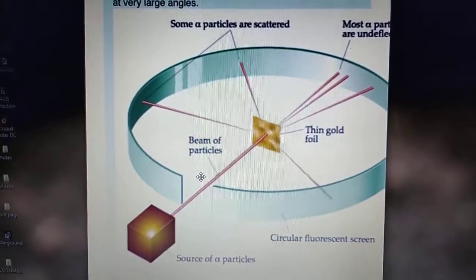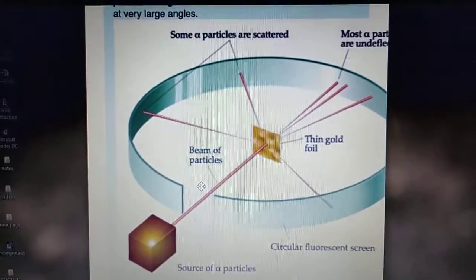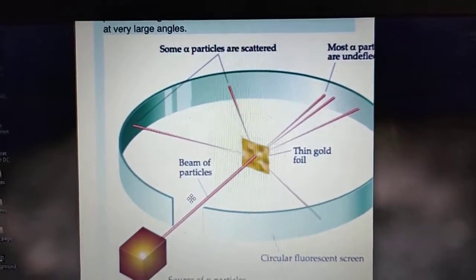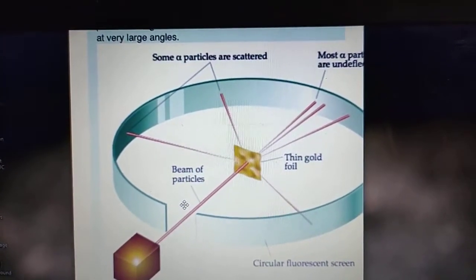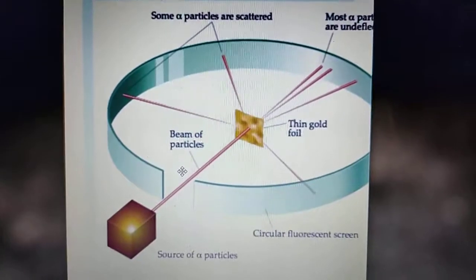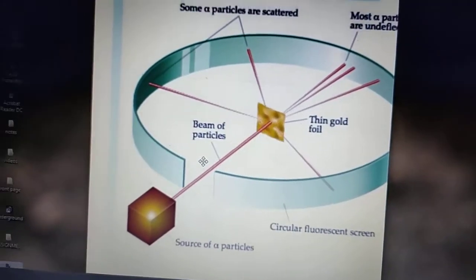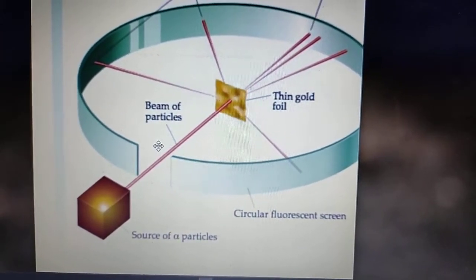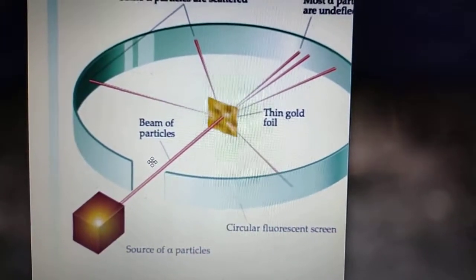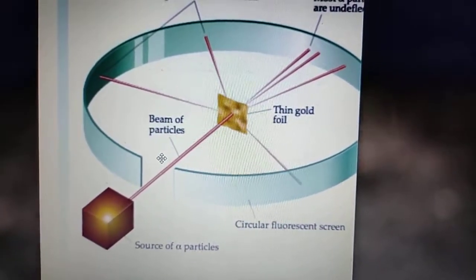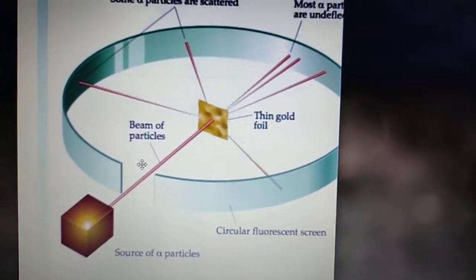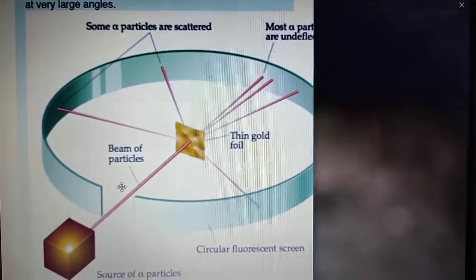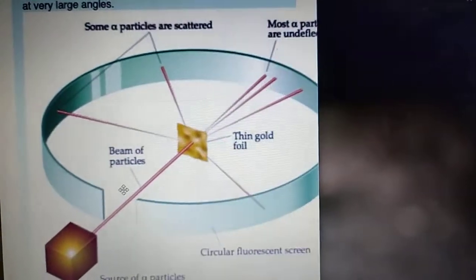Rutherford's experiment studied the deflection or scattering of alpha particles, now known as helium nuclei, as they pass through very thin gold foil, as detected by a fluorescent screen. Most of the alpha particles passed through the foil, but a small number were deflected at very large angles. This is a very famous experiment, and Rutherford was a great scientist.